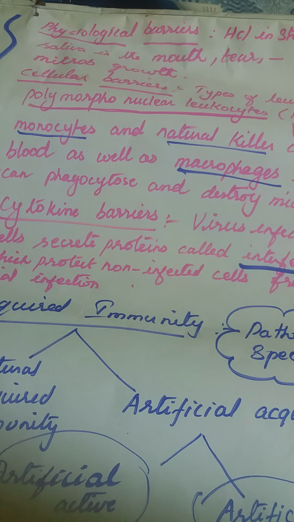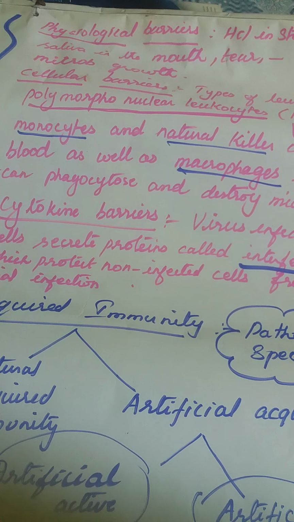HCl kills the microorganisms found in the food. So HCl is an important physiological barrier. Saliva in the mouth is a very important physiological barrier. Tear comes from the eye, which has lysozymes. So tear is also one important physiological barrier, and these are chemicals which trap the microbes and kill the microbes.